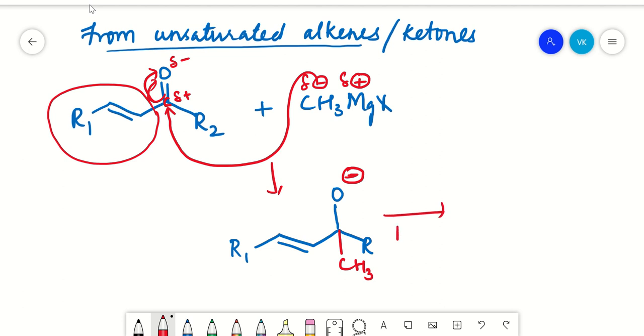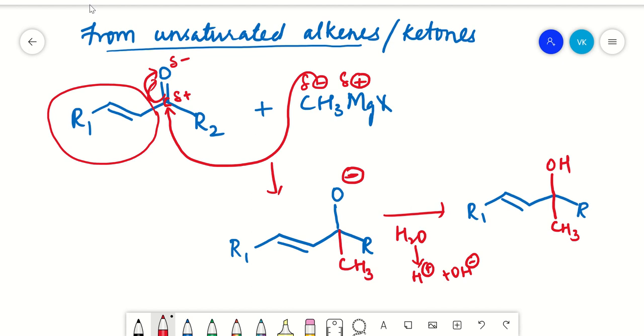Now again, upon adding your water, the H+ and OH- ions get dissociated from your water, and then it forms your usual product. Don't disturb the complete chain when you are writing your product. The only difference here is that you are going to add your methyl group and your OH group here, right?